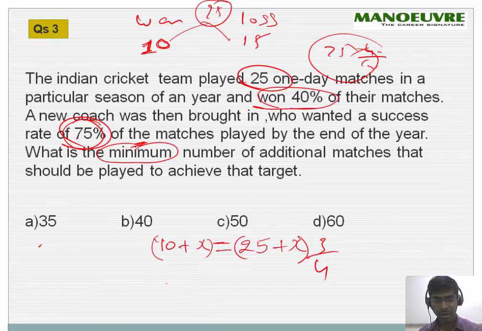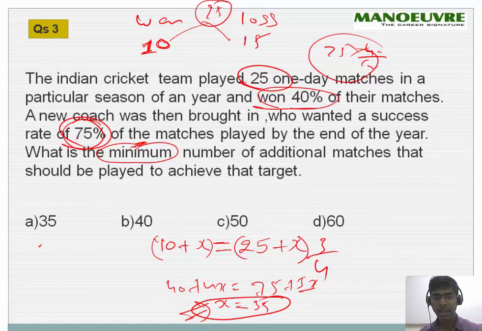So now this will be 40 plus 4x equals 75 plus 3x. So 4x minus 3x gives x, and 75 minus 40 is 35. So he will play 35 matches, and he has to win all 35. Then only will the success rate be 75%. So the answer is 35, option A.